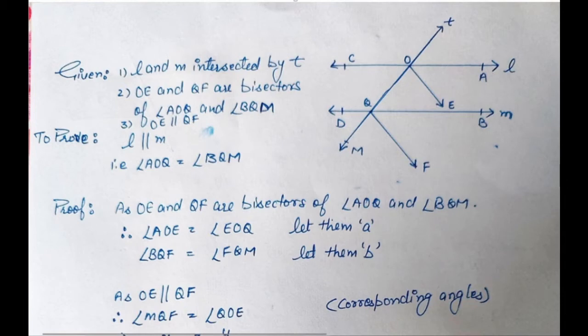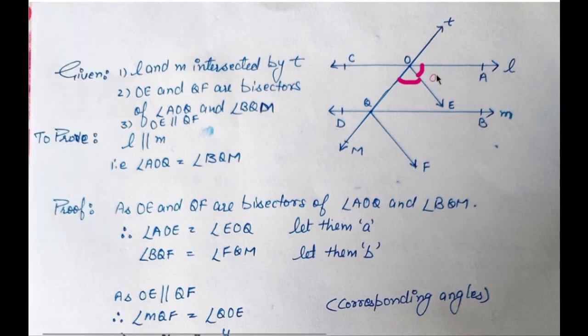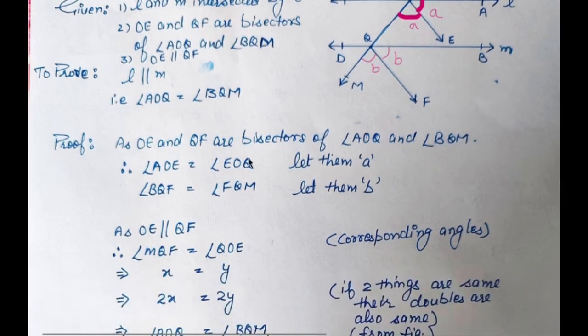So here we started proving it. First of all, as these are the bisectors, we said these two angles are equal. Here also they are equal, and we label them as A. The moment you write this step, at the very moment you have to label them like this. This is A, and this is also A, and this is B, and this is also B. This goes side by side. The moment you write this step in the proof, you have to label them as A and B.